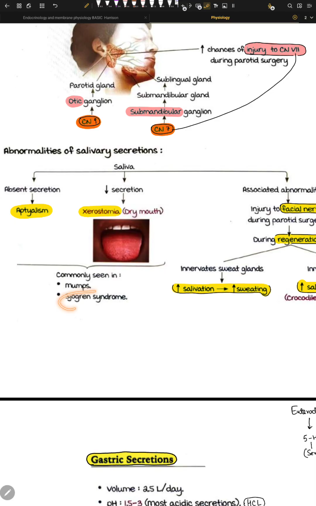But I want to first come to Sjogren syndrome. So why does Sjogren syndrome cause xerostomia? The number one reason is that these lymphocytes, which are CD4 positive, attack our own salivary glands, and they attack our own acinar cells, the kings of production of saliva.